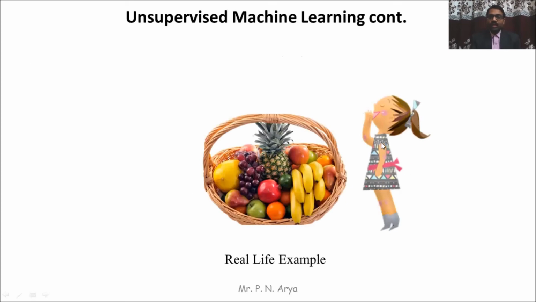So the child learns about all the fruits by itself. This is a complex task, how to learn about all the fruits, because the child is blank and doesn't know about any fruits. So this is the complex task.